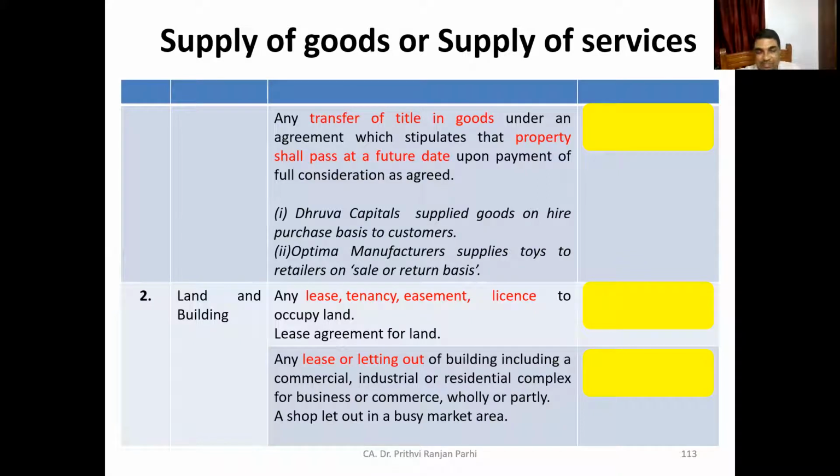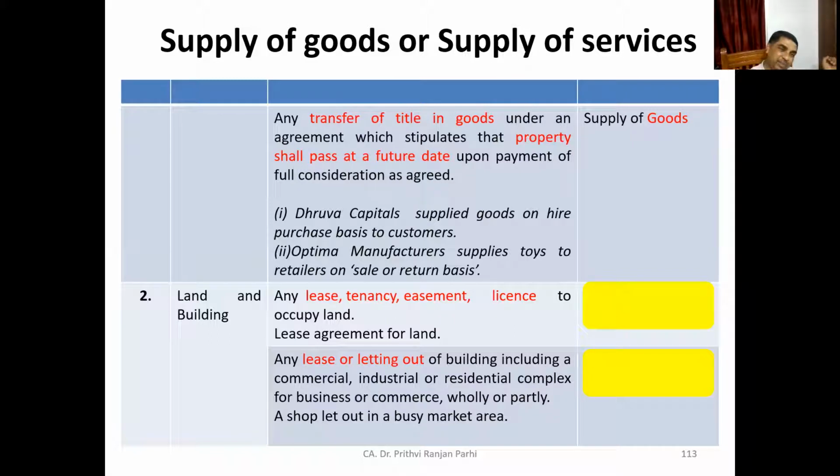Supply of goods, sir. You feel it is supply of goods? Sir, services. No, it is supply of goods. You are right. Since it has been specifically clarified, this will be treated as supply of goods. Property in the goods has not transferred now, but will transfer at a future date. If that is the situation, then you have to remember this is supply of goods. Okay.